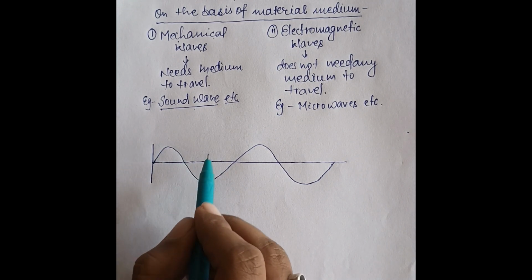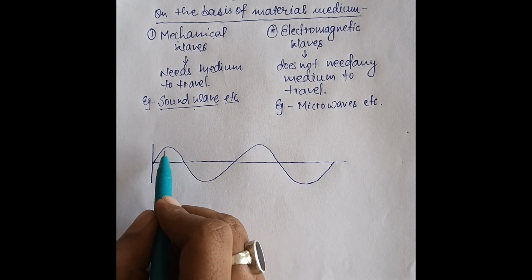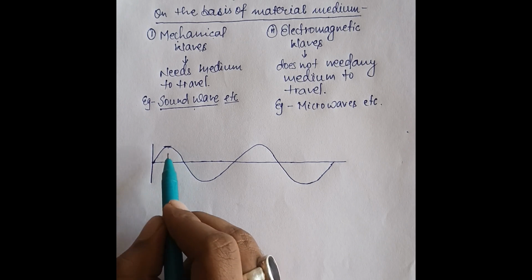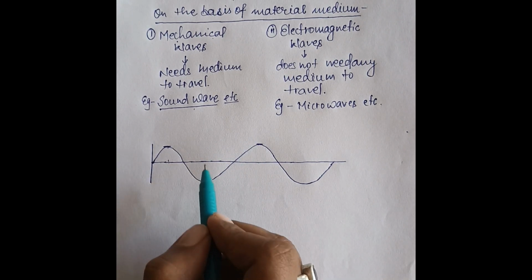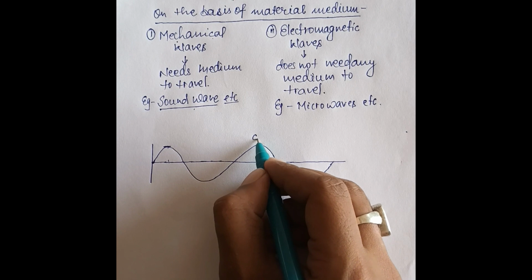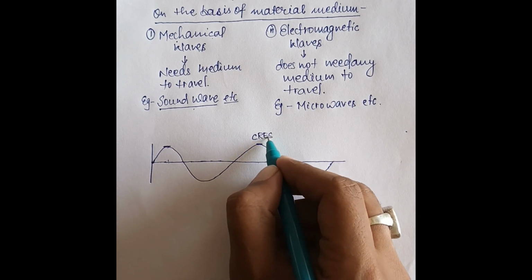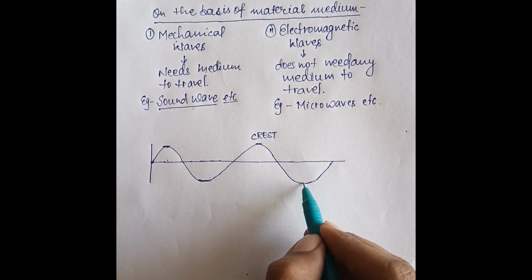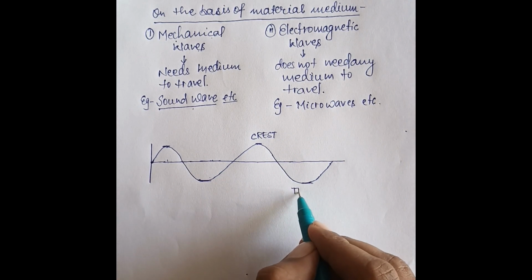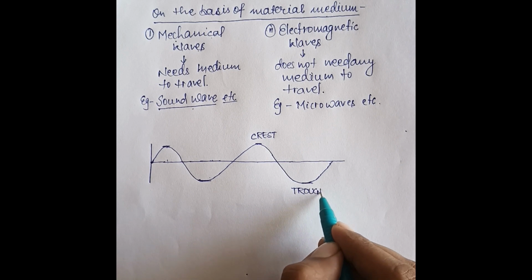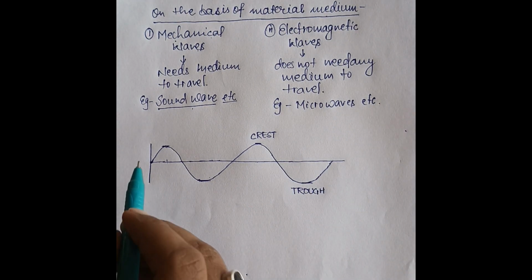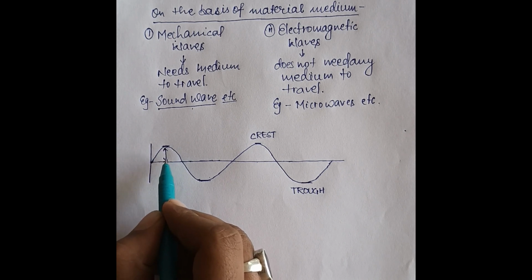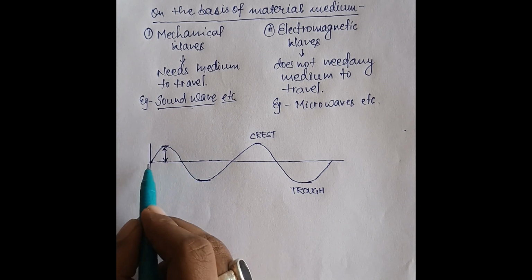The maximum distance above the mean position is known as crest, and the maximum distance below the mean position is considered to be the trough.